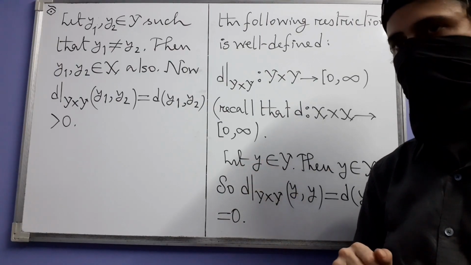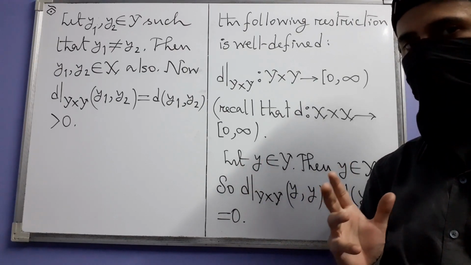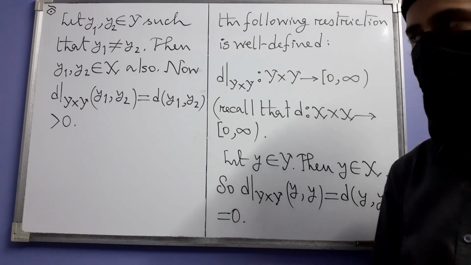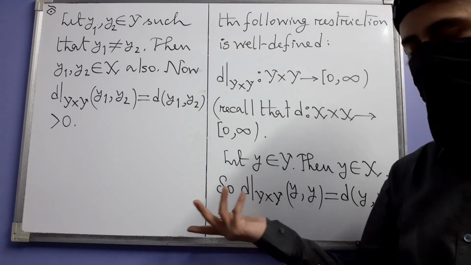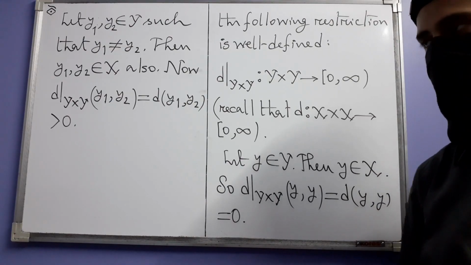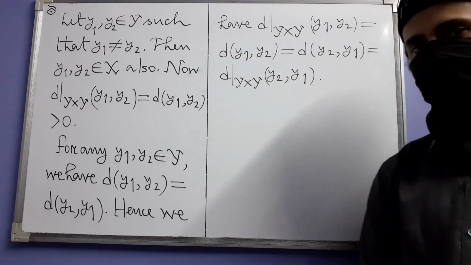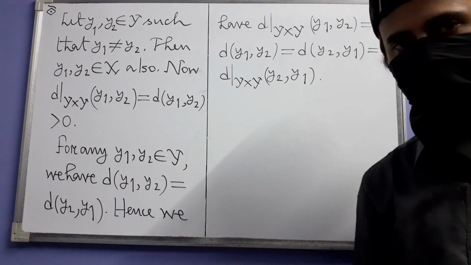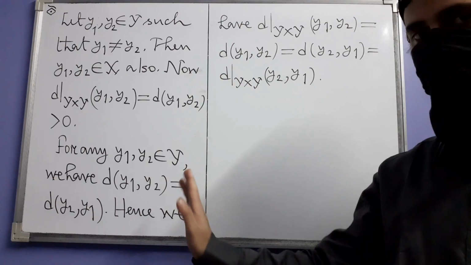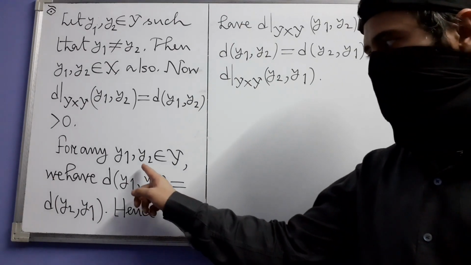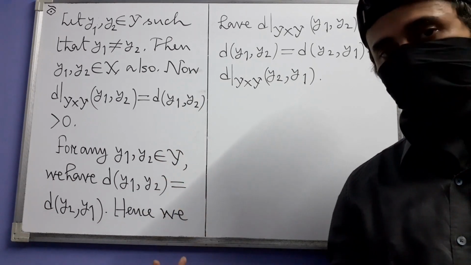Next comes symmetry. By now you have understood very well what I am going to write next, and you can also see why this is very easy. But anyway, let's complete the solution. We have taken any two points y1 and y2 in Y, this time not necessarily distinct, they may be the same point also, but then those points are in X as well.